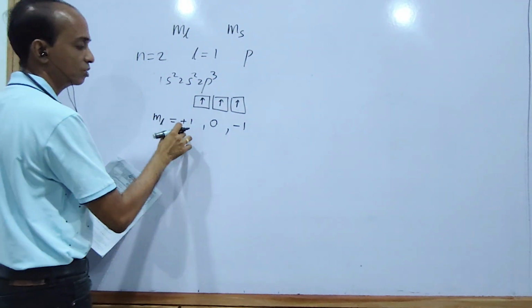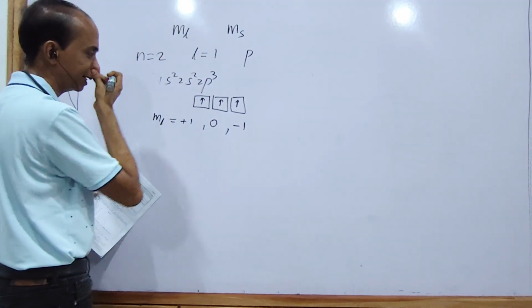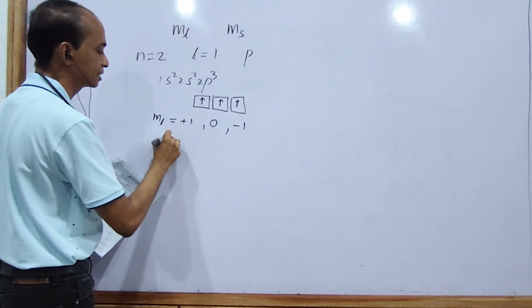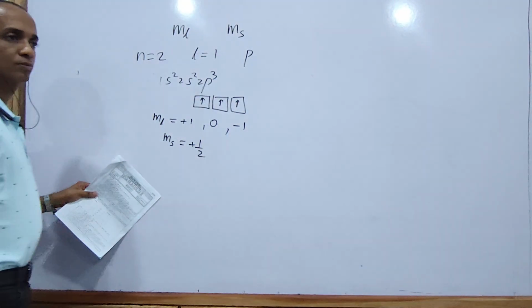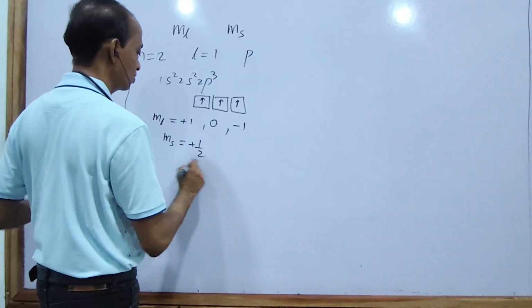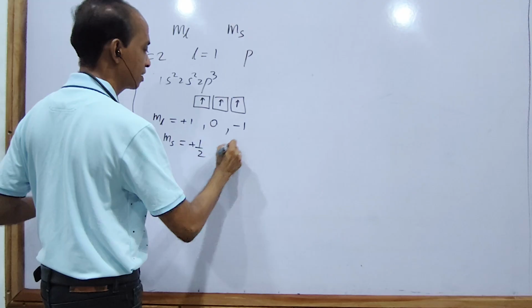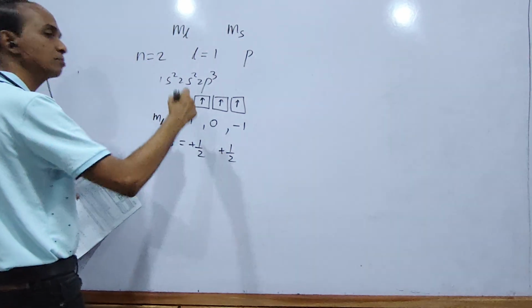If the electron in that orbital has ml plus 1, then the spin quantum number ms must be plus half, and the other electron must also be plus half. If ms is minus half, the other one is also minus half.